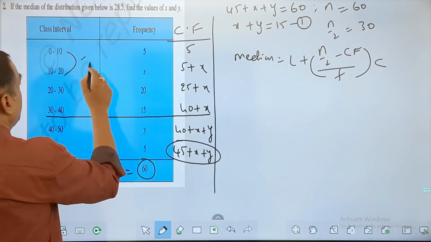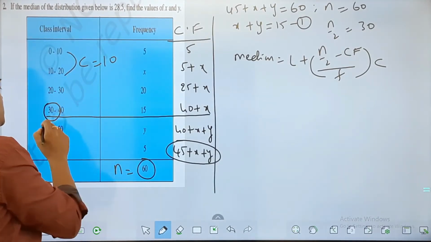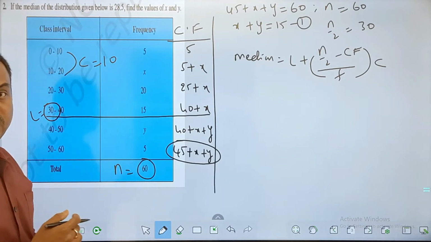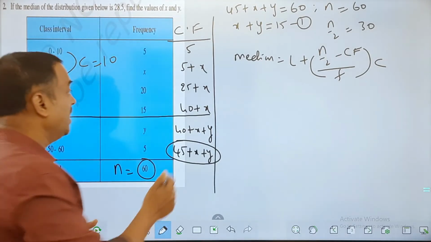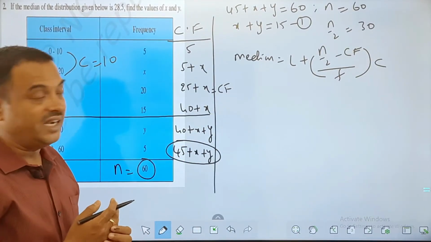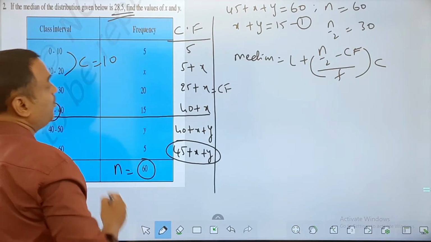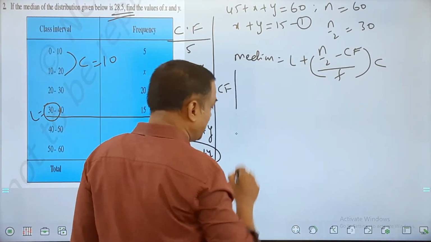And here the C value is 10. I can take C value as 10. The lower limit is 30. L is equal to 30. I got N, I got CF. This is your CF value. So all these values have been identified. Just apply the numbers. And what is the median given to us? 28.5. So I'll start with that, friends.